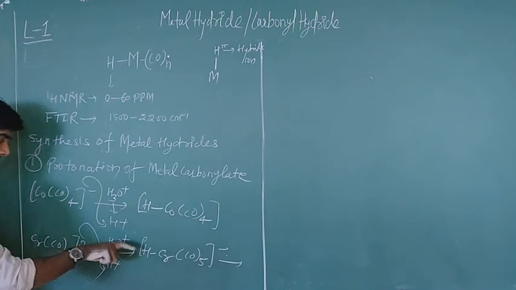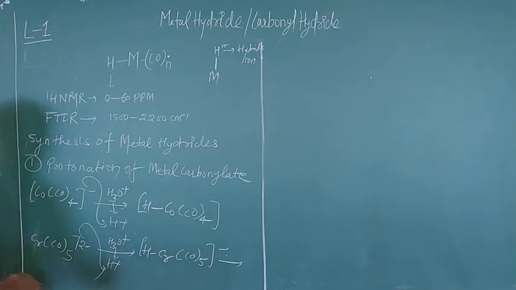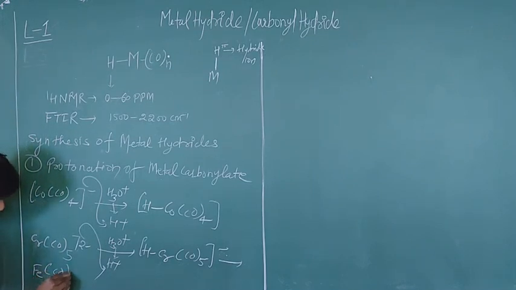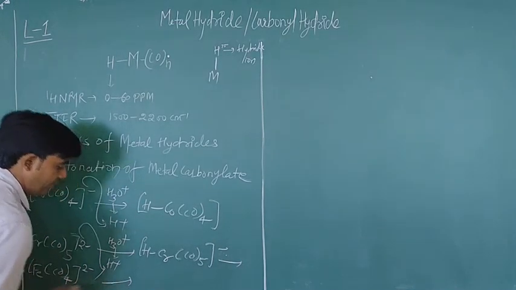Similarly here, you can also take an example of iron type, like Hieber's reagent. This is Hieber's reagent, Fe(CO)4 with 2 negative charge. This is Hieber's reagent. And when you react it with an H1 positive source,